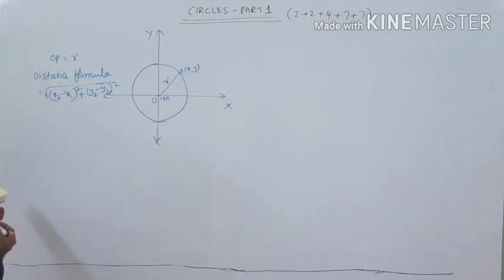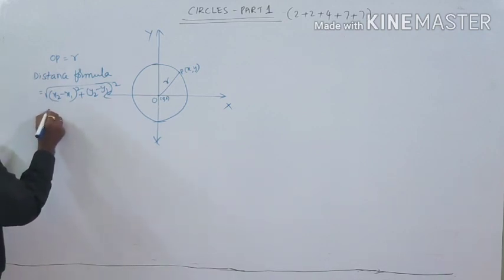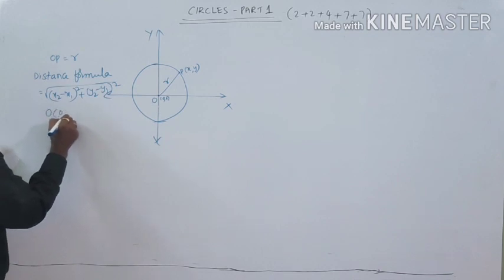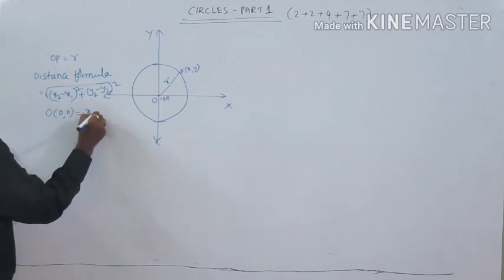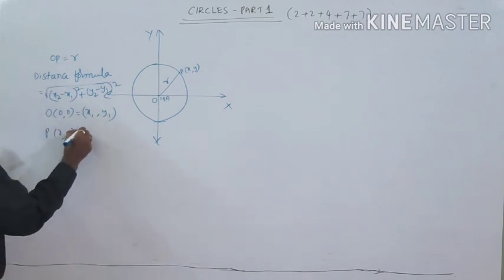Consider the origin O as (x1, y1) and the point P (x, y) as (x2, y2).